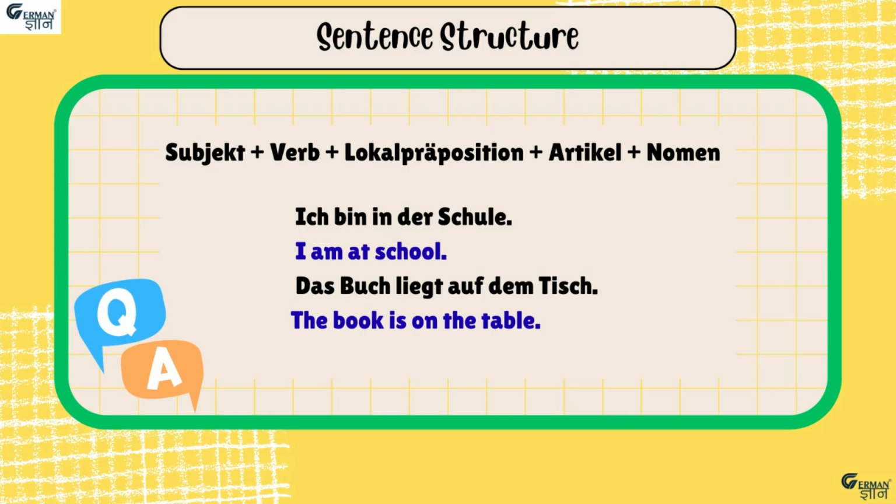Another example is das Buch liegt auf dem Tisch, meaning the book is on the table, and here auf is again the local preposition. Now remember, the article of the noun will be influenced by the case of the preposition. For example, in the first sentence, in is a wechsel preposition, and when there is motion, the object which comes after that preposition is accusative, otherwise dative. That's why in this sentence, in is used as a dative preposition, meaning there is no motion, and der is from the dative feminine case.